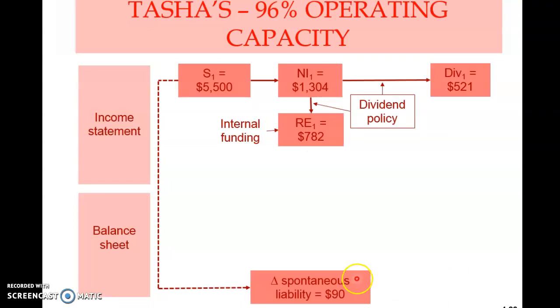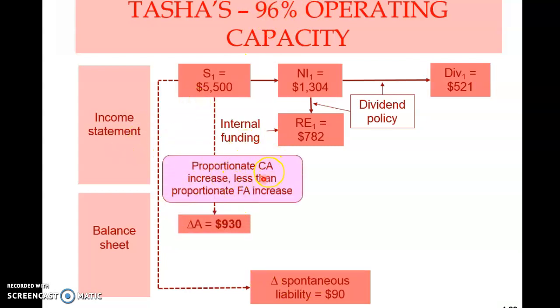Now for Tasha Toy Emporium, if it is operating at 96% capacity, all these are the same, just like previously when it was operating at 80% or at full capacity. The difference here is that there will be a proportionate increase in current assets, but a less than proportionate increase in fixed assets. So the total will be 930, not 1,150. If it was a proportionate increase in both current assets and fixed assets, the increase in assets would be 1,150.